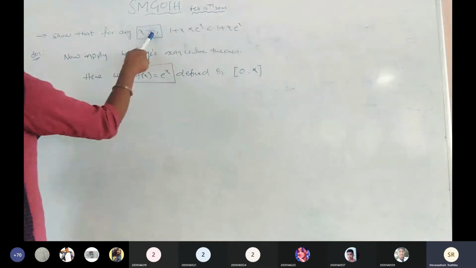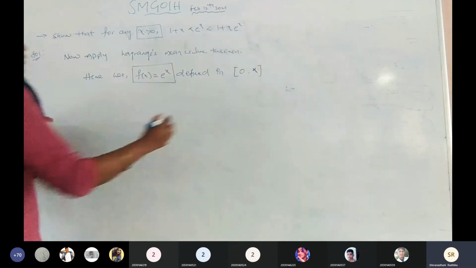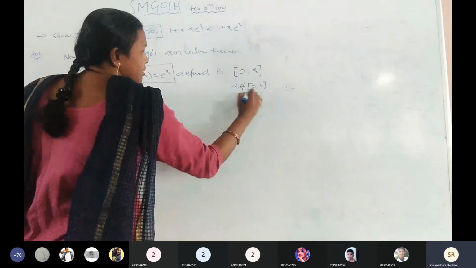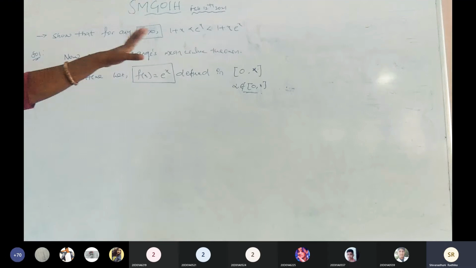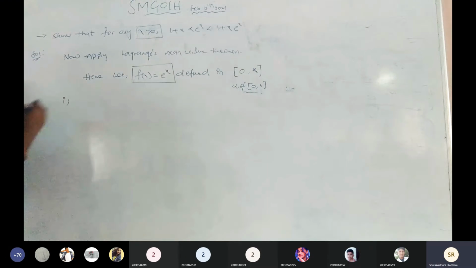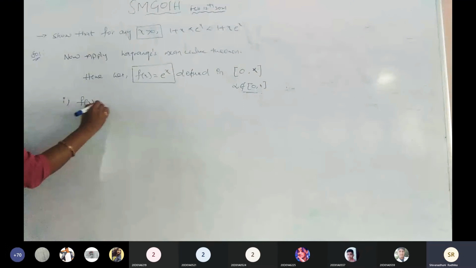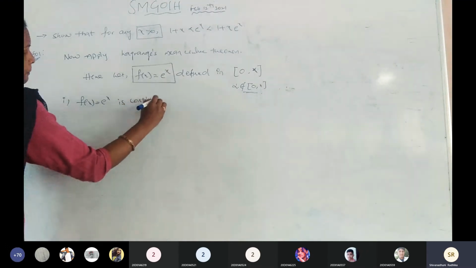In this, 0 is greater than x only, but not the given interval. We have the infinite is not there. This is the main thing. Infinite does not belong to the given interval, right? Now, what is the Lagrange's mean value theorem? First point, f of x equals e power of x is a continuous function.